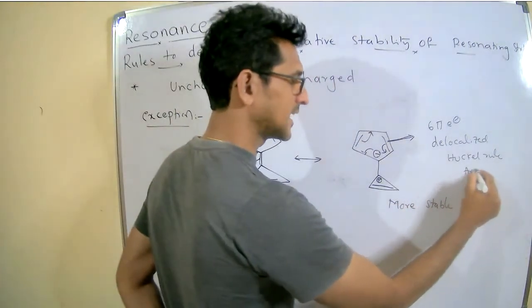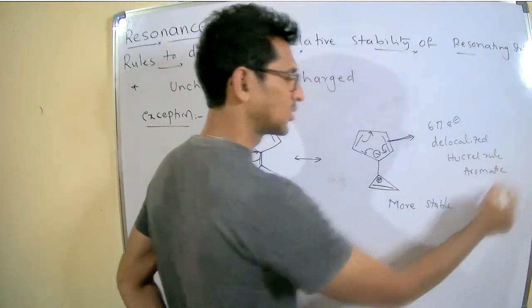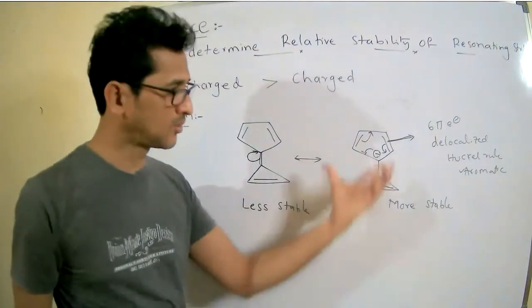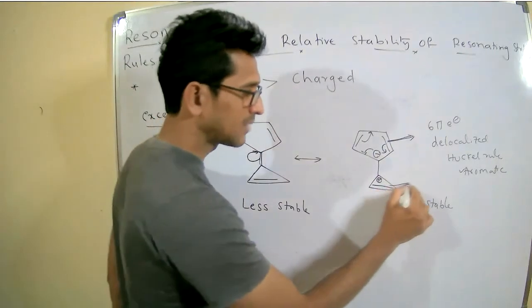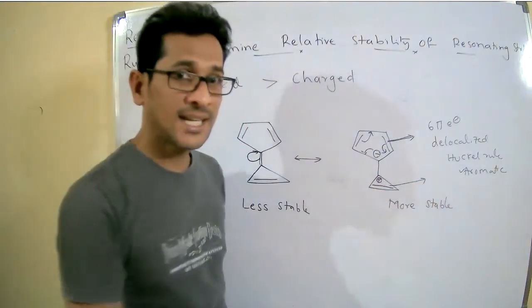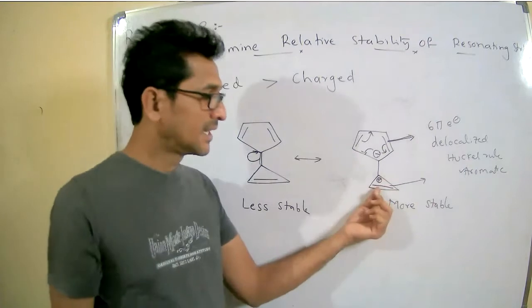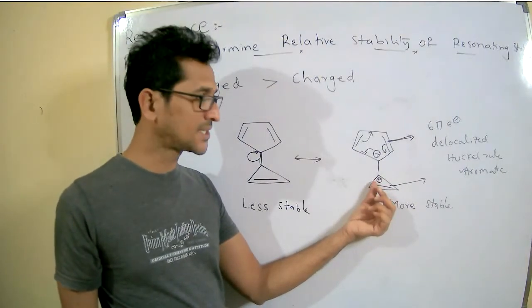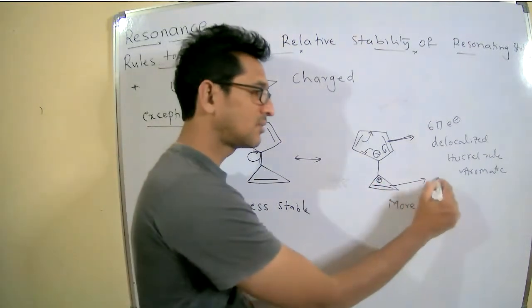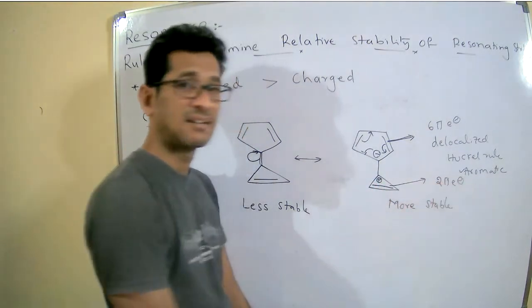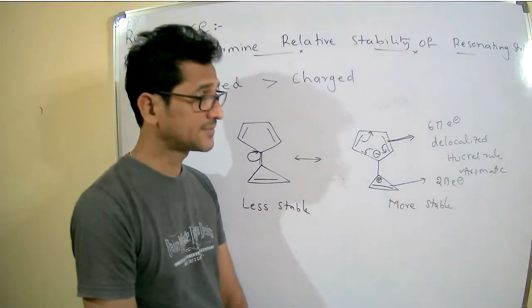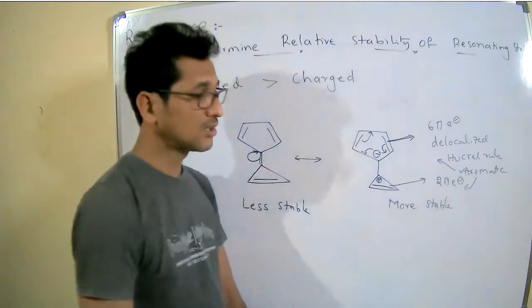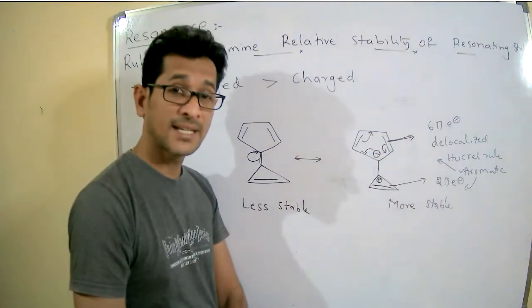Therefore, it is an aromatic compound. Similarly, that is applicable for this. Here, there is a delocalization between the pi electrons and the positive charge, and it will have 2 pi electrons. This is also aromatic. The total molecule is aromatic.